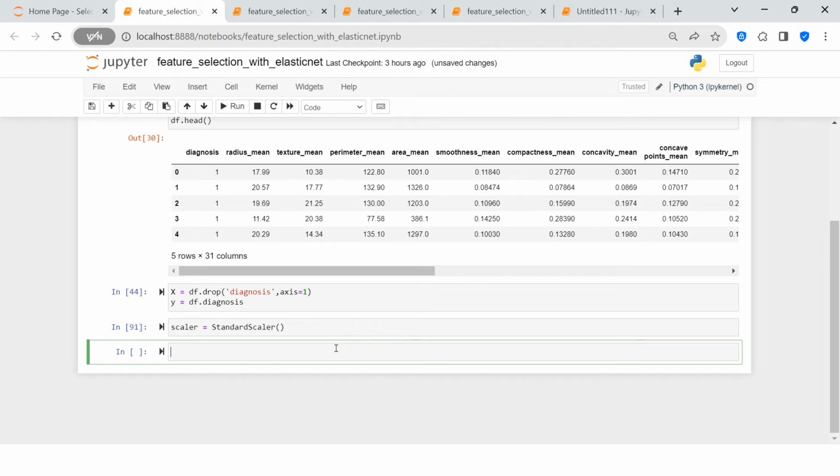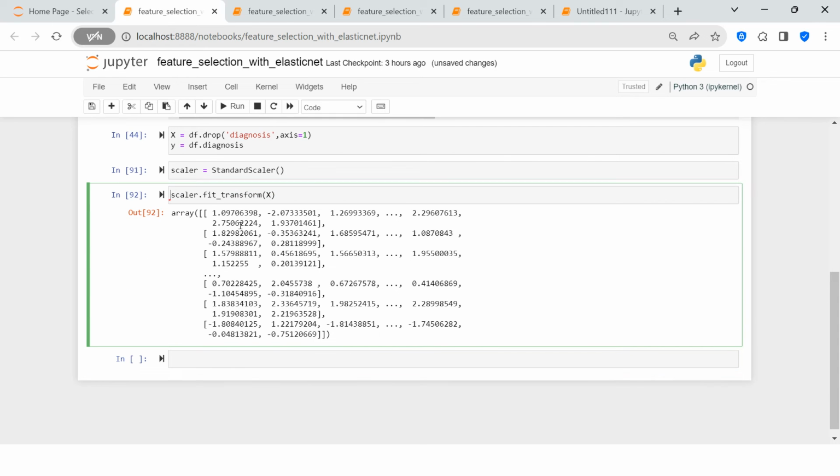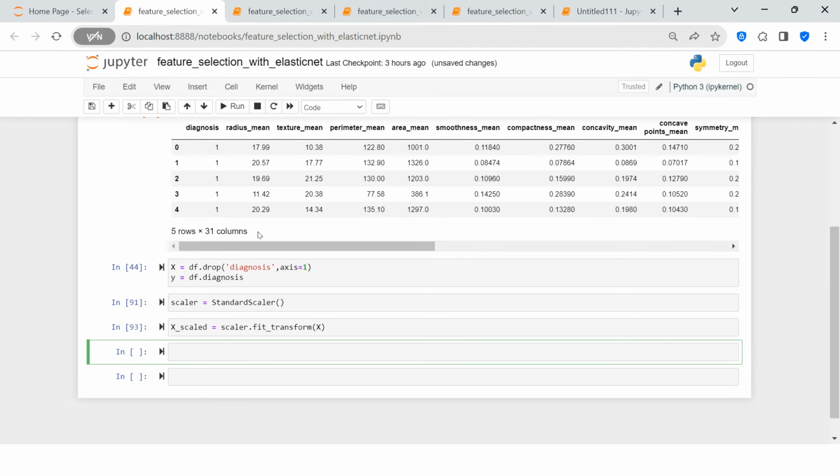Instance is created. Next one is to do the fit transform, scalar dot fit transform, and inside that I need to supply my independent features, and this is how scaling is done. I need to store that in the x scaled variable. You can name it anything, whatever you want.